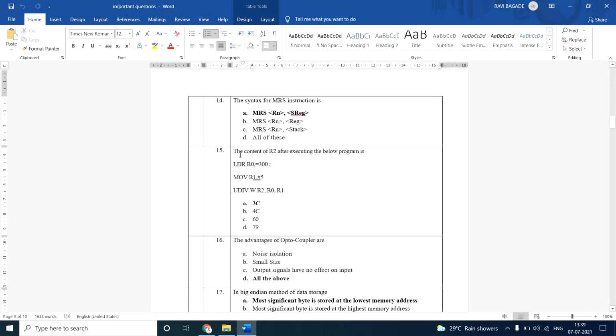Okay, then next. Here we have a small program. The content of R2 after executing the below program is. What are you doing here? We are moving 300 into R0. Then 5 we are moving into R1. Then we are directly dividing it. So it is 300 divided by 5. What will be the result? It is 3C.